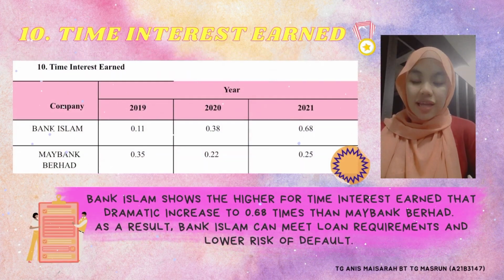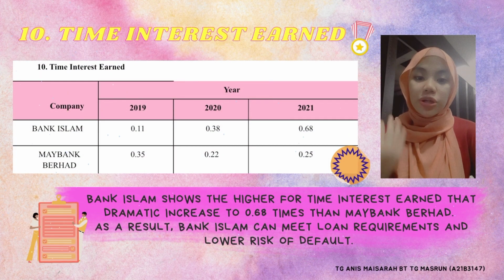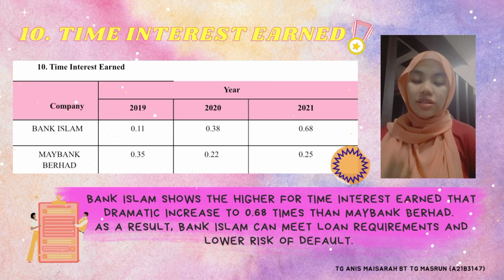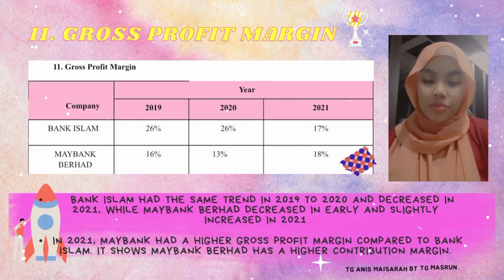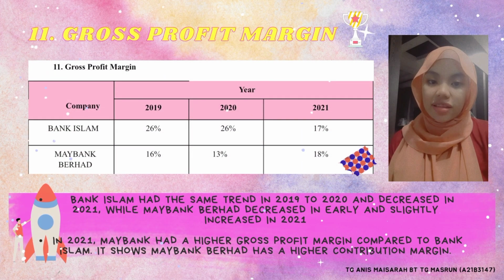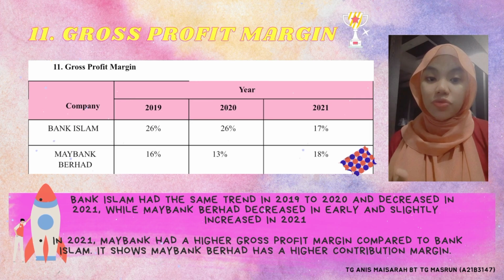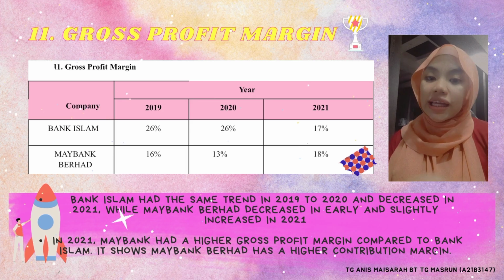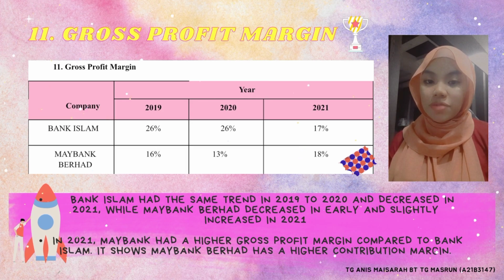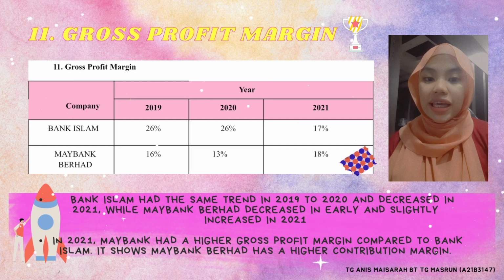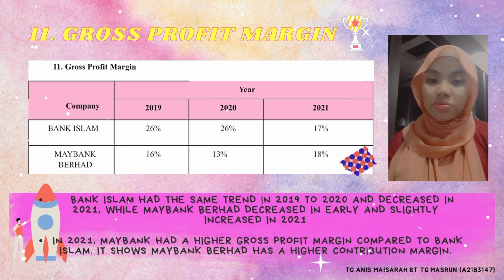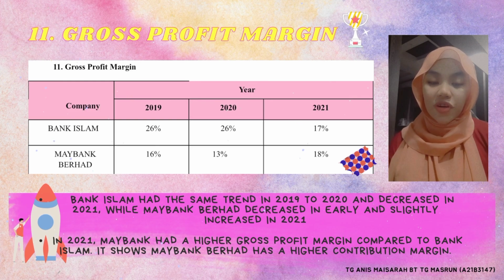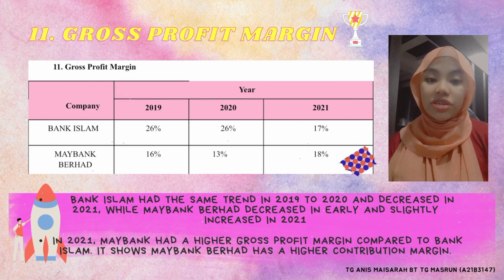Bank Islam shows the higher times interest earned ratio, with a dramatic increase to 0.98 times compared to Maybank Berhad. As a result, Bank Islam can meet its requirements and has lower risk of debt default. For gross profit margin, Bank Islam had the same trend in 2019 to 2020 and decreased in 2021, while Maybank Berhad decreased early and slightly increased in 2021. In 2021, Maybank had a higher gross profit margin compared to Bank Islam. It shows Maybank Berhad has a higher contribution margin. In conclusion, a low contribution margin will affect the cost of creating a product or service and will not help to generate a profit.